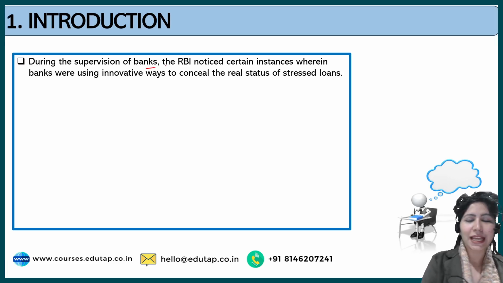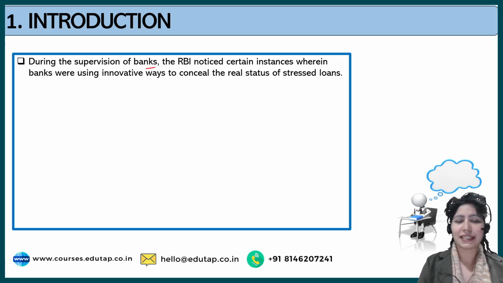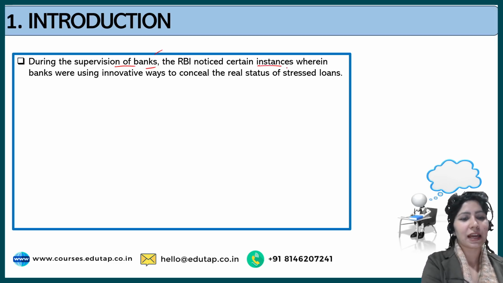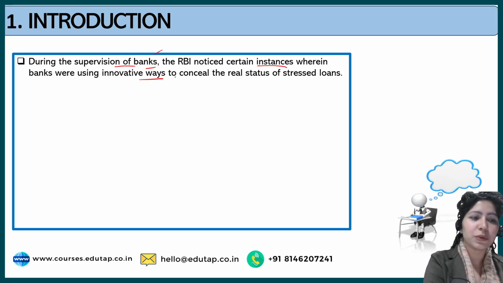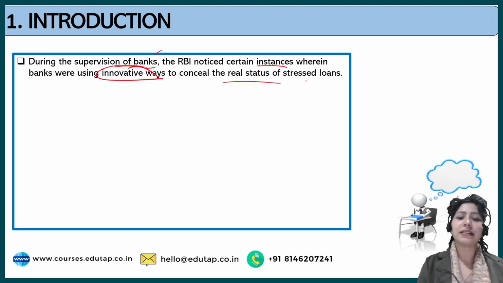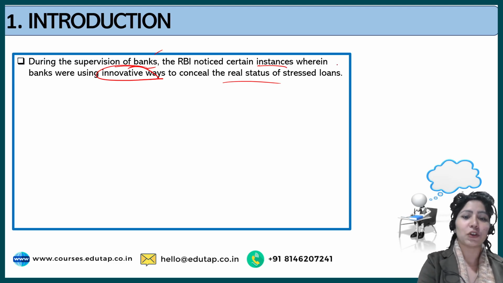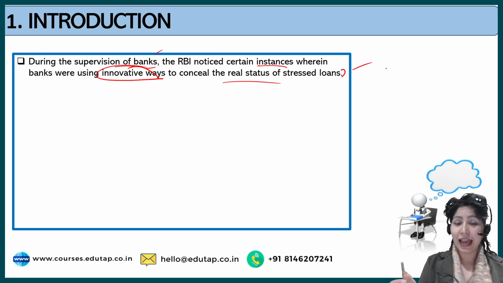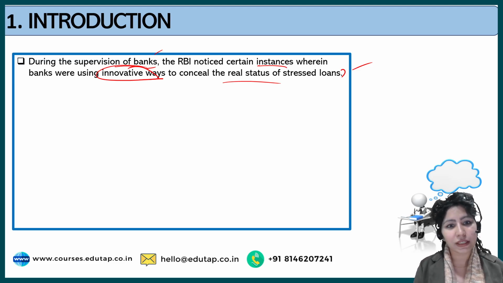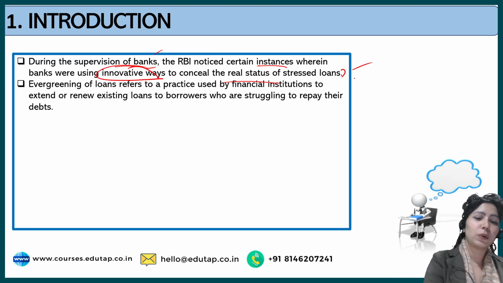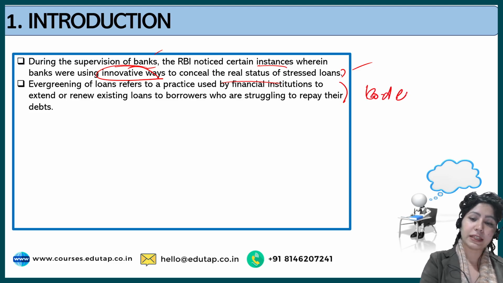During the supervision of banks, here we are talking about the recent RBI statements, RBI noticed certain instances where banks were using innovative ways to conceal the real status of stressed loans. Now this is an interesting method because it's not just one method that banks are using to conceal the real status of stressed loans. Many of these are NPAs, but banks are not characterizing them as NPAs. So this is going to be an interesting question, since RBI has said that there are new ways that banks or bank employees are employing. Then evergreening of loans. Here we are defining the evergreening of loans.